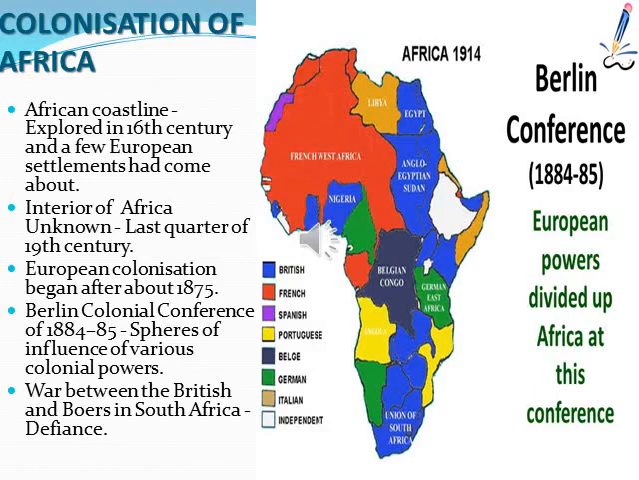So in the 16th century, the African coastline was not known that much to the Europeans. Only a few settlements were there. The interior of Africa was unknown till the last quarter of the 19th century.